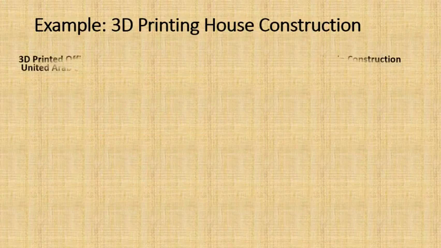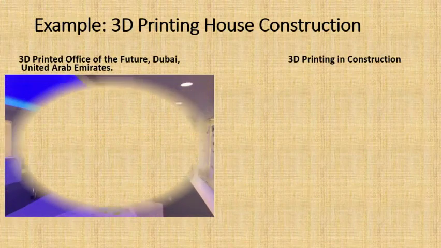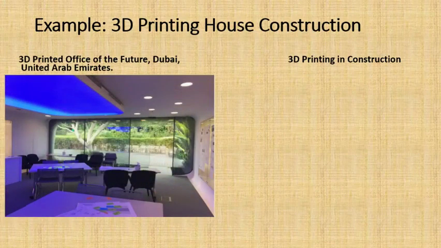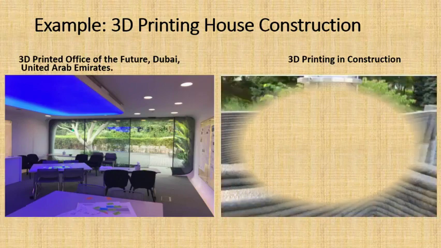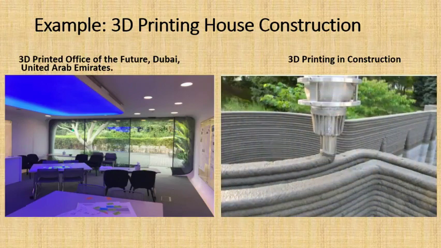Some examples you can see here of additive manufacturing. This is the 3D printed office of the future in Dubai. They made this new office completely 3D printed. And you can see here 3D printing houses even, from a construction site point of view. So nowadays even some kinds of houses are printed with 3D printing.